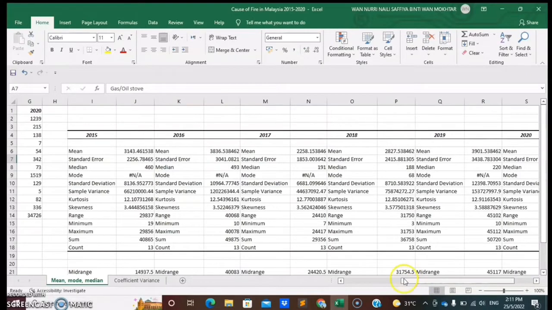Alright, so the highest value for the mean is from 2019, which is 3901.538462. And the lowest value is in 2017, which is 2258.153846.